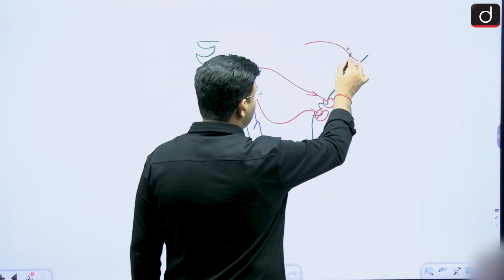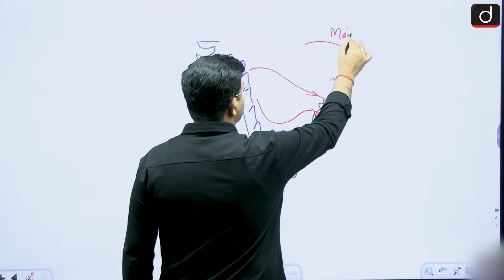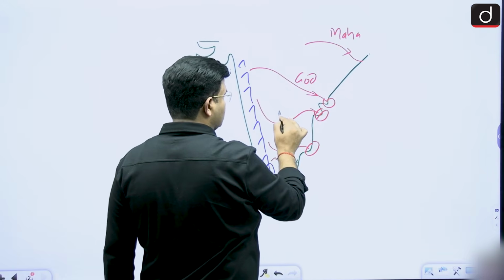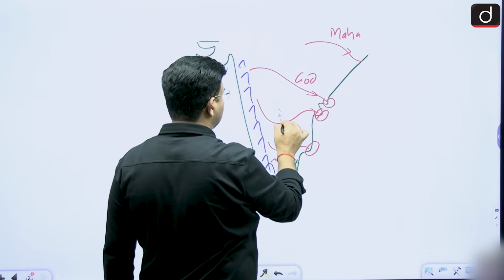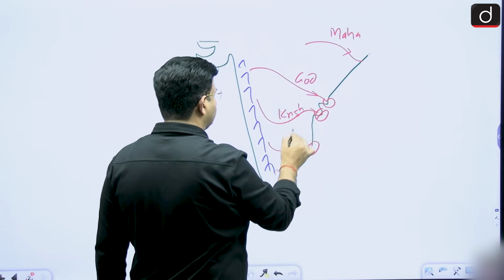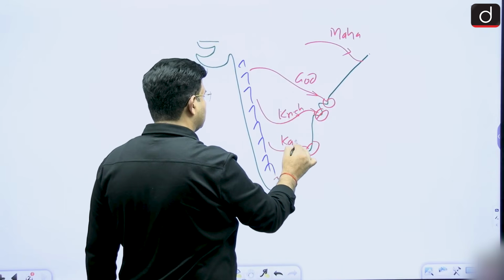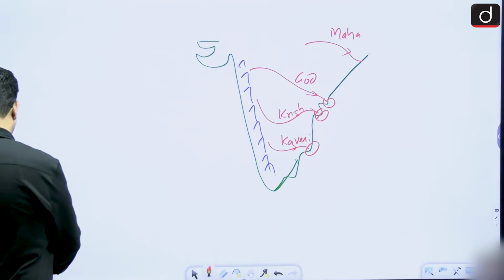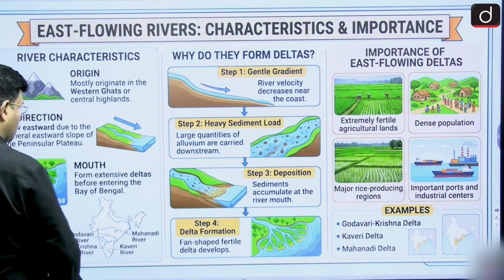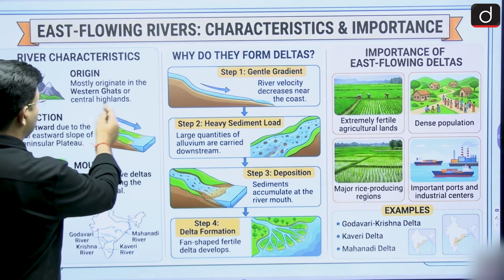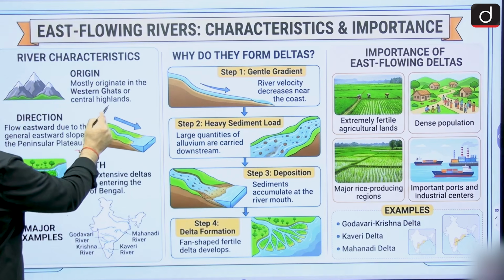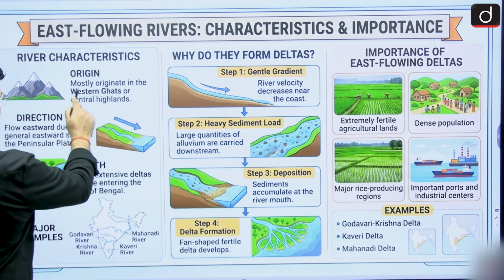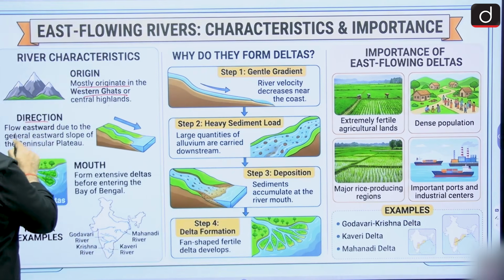There is the Mahanadi river, this is the Godavari, this is your Krishna, and yes, it is the Kaveri. These are the east-flowing rivers, which mostly originate in the Western Ghats or Central Highlands. Direction: it is flowing eastward.